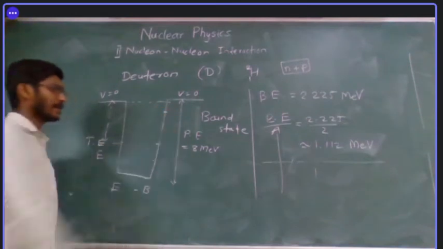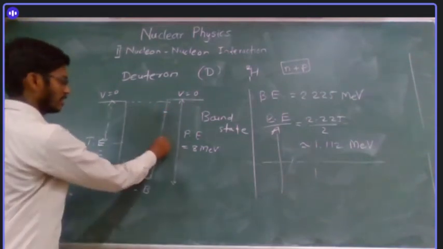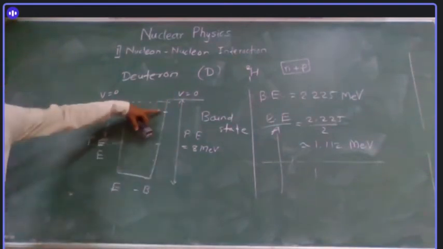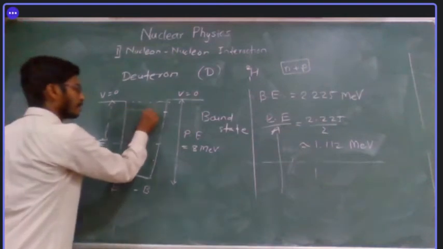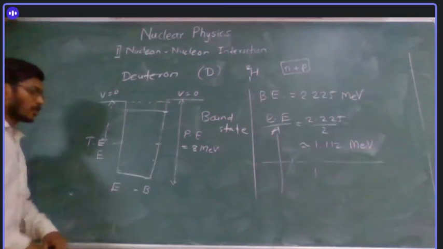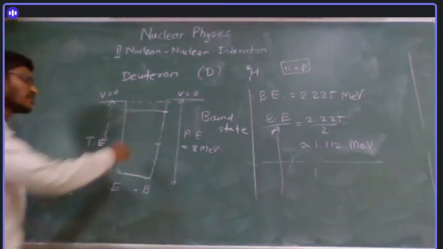So it might be here. If this is 4, then 2, then 1. Okay, so here it is 1.1 MeV binding energy per nucleon. So this much is the depth of the potential well, and our deuteron is staying right here.